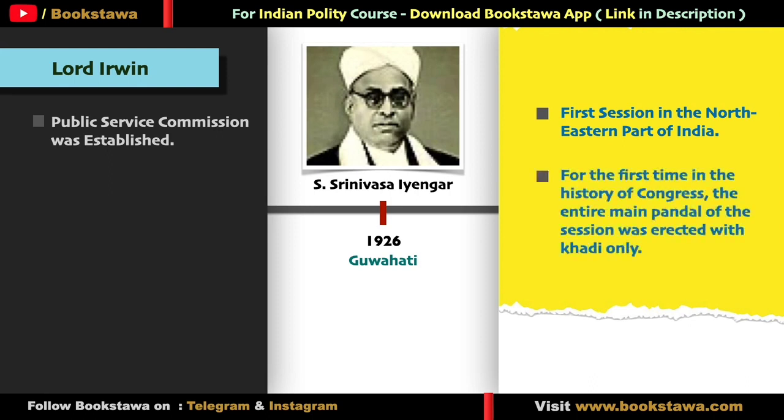And the second thing was that here, for the first time, the whole pandal that was arranged for the people to stay was done in khadi tents. Actually, in previous videos, we had discussed that ever since Gandhiji joined Congress, a lot of stress was being given on khadi. In fact, for the first time in 1921 also, tents were made of khadi only. But the special thing about the 1926 session was that here the entire arrangement was done in khadi. In fact, it was said that the delegates would also have to come wearing khadi clothes.